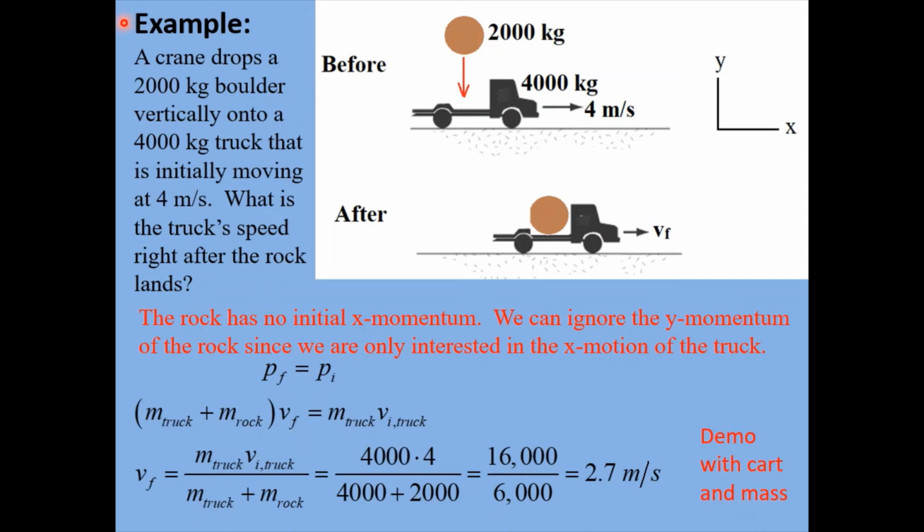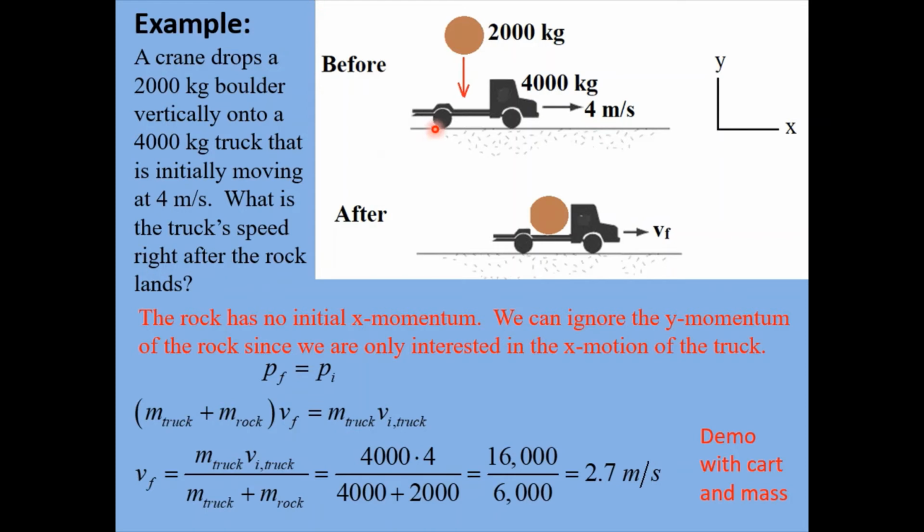Here's a little different example from the previous two. We've got a crane that drops a 2,000 kilogram boulder vertically onto a 4,000 kilogram truck that is initially moving at 4 meters per second. What is the truck's speed right after the rock lands?